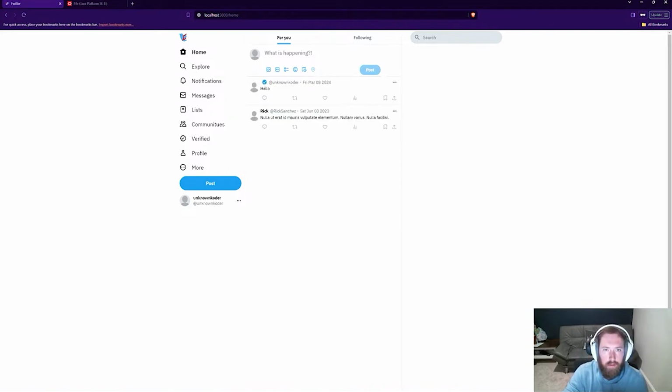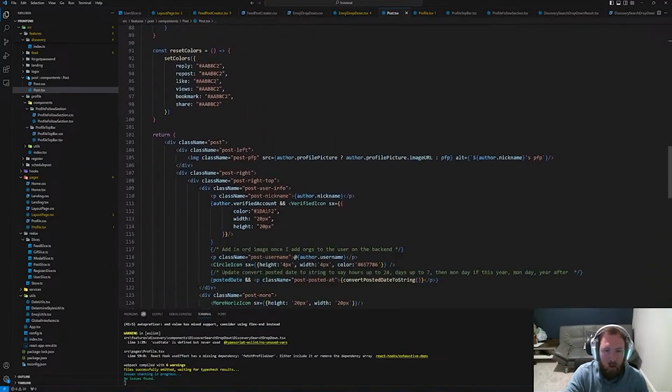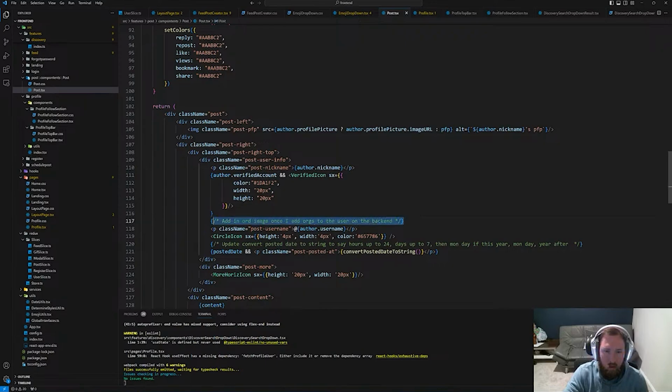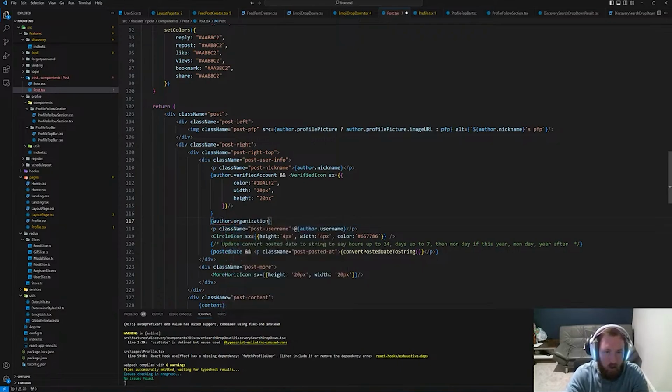And you can see we have the icon, and then we can also go in our post and do this guy. So we can do the org. So here we'll go ahead and say author dot organization, and so this can be null or something else. Otherwise we'll do an image, the class name equal to, so I guess this will be post-organization, I suppose, and we'll have to have an alt on it.